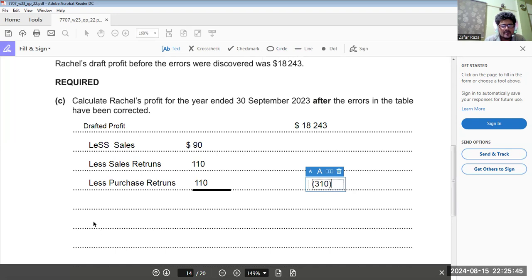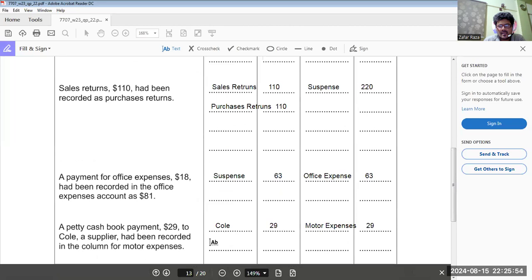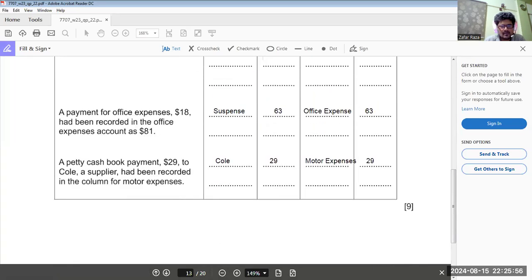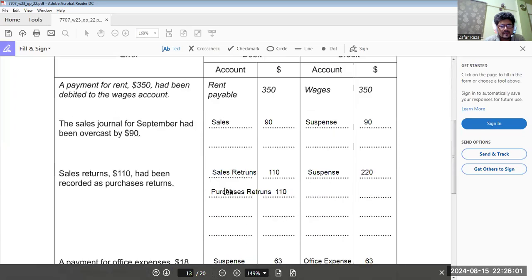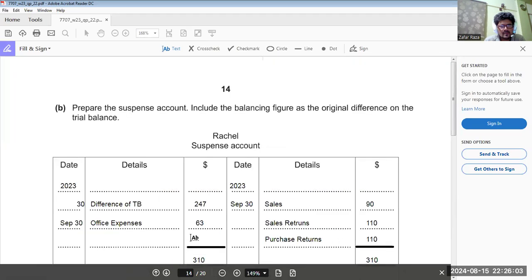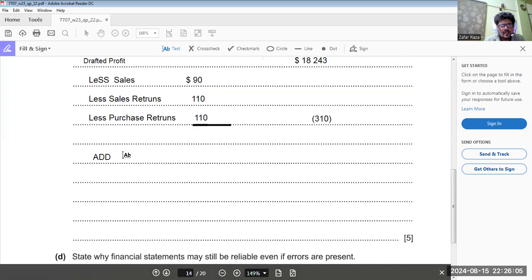Now add the two expenses we were supposed to add. First was office expense and motor expense. Office expense, how much was it? $63.